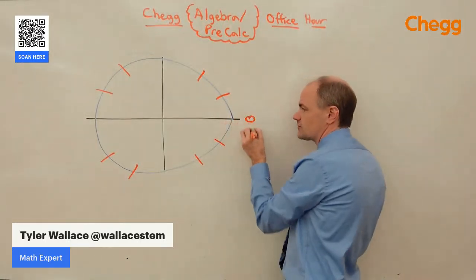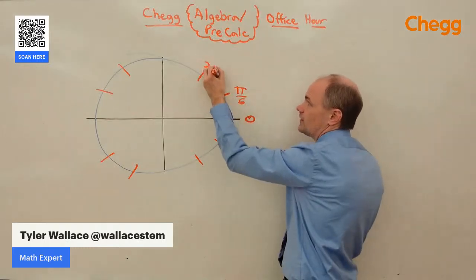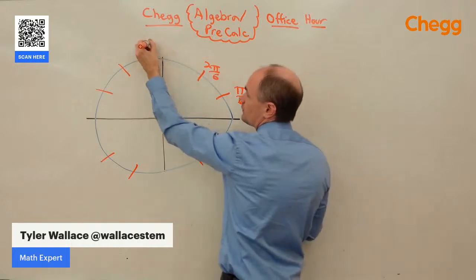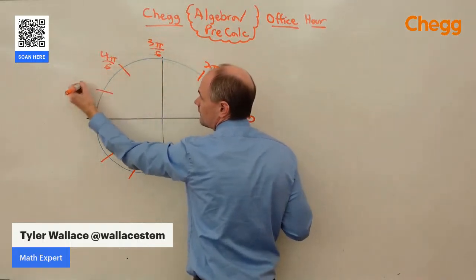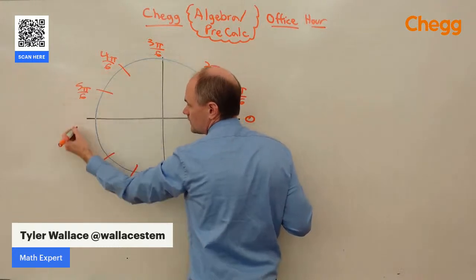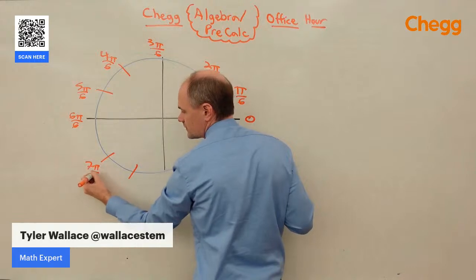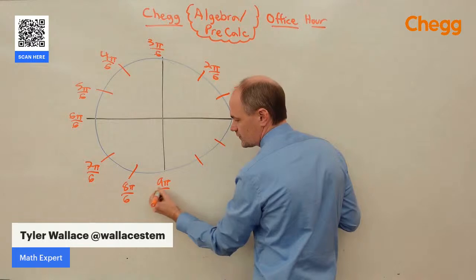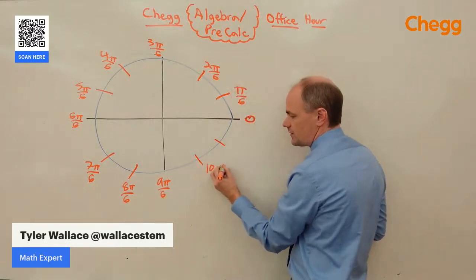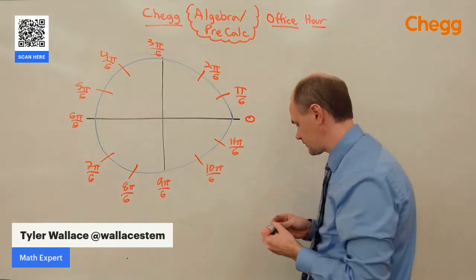Starting from 0, because that's where the unit circle starts, you've got 1 pi over 6, 2 pi over 6, 3 pi over 6, 4 pi over 6, 5 pi over 6, 6 pi over 6, 7 pi over 6, 8 pi over 6, 9 pi over 6, 10 pi over 6, and 11 pi over 6.